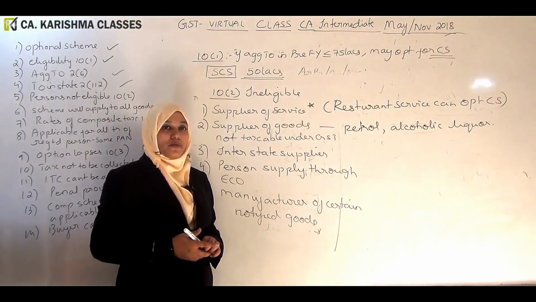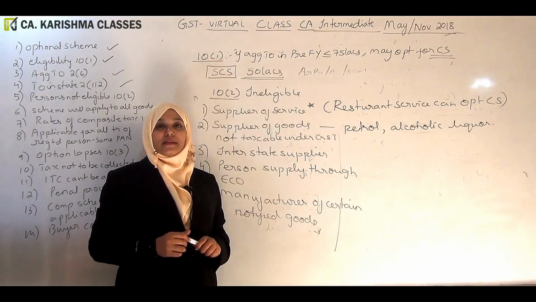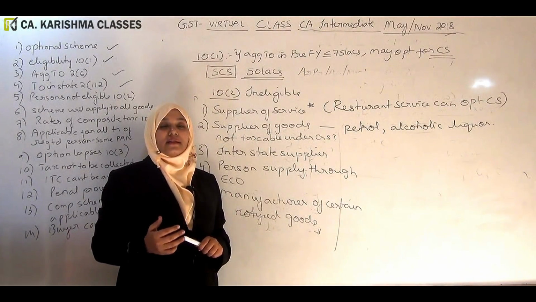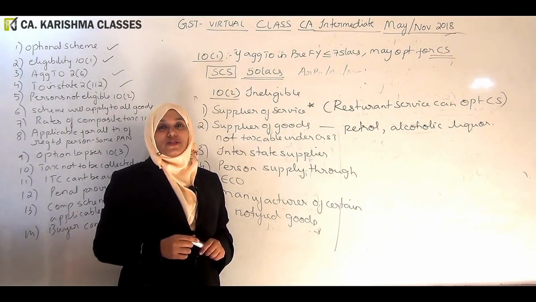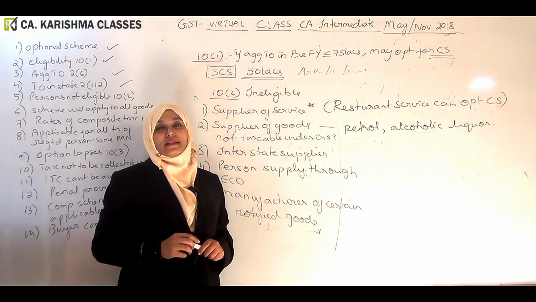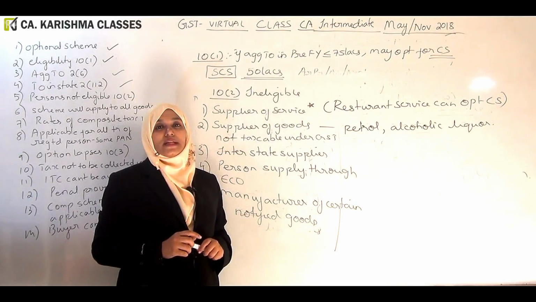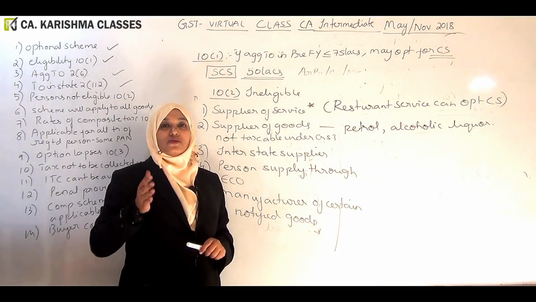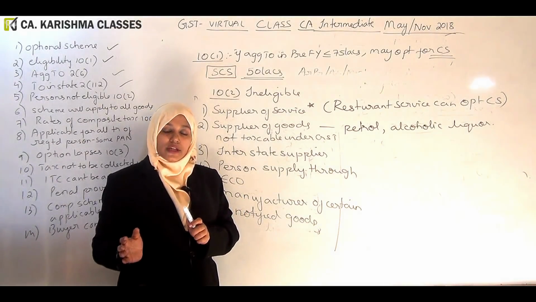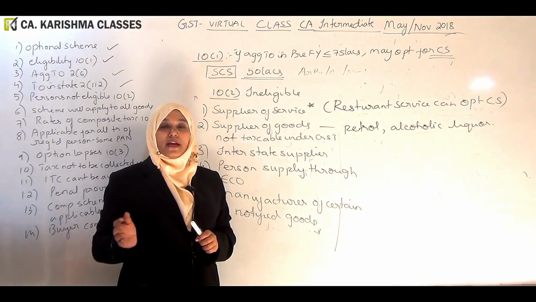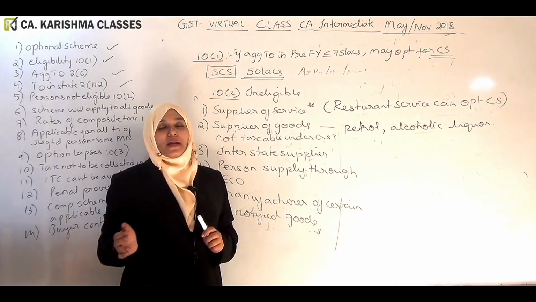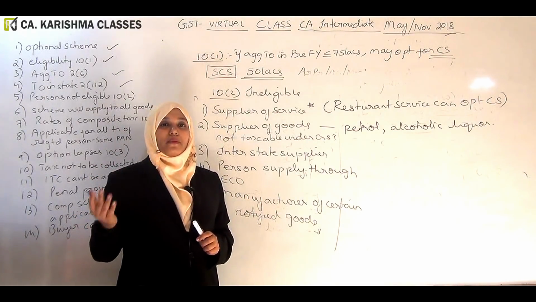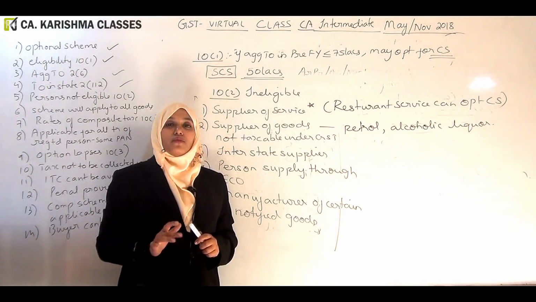Interstate supplier. So a person who is making interstate supply is subject to IGST. This composition scheme is not replicated there. Composition scheme is for persons who are small shop fellows doing intrastate supply, doing local sales. So if you are doing interstate supply, this scheme is not for you. You are big enough. You should not even do branch transfer.